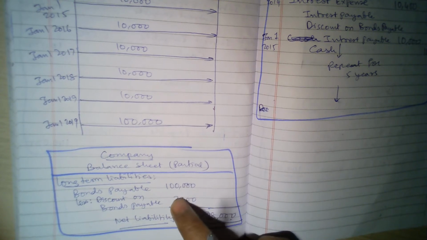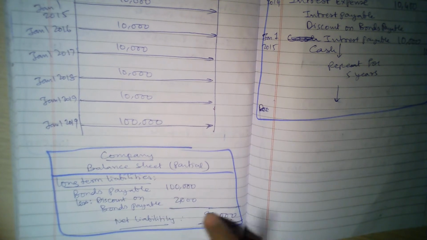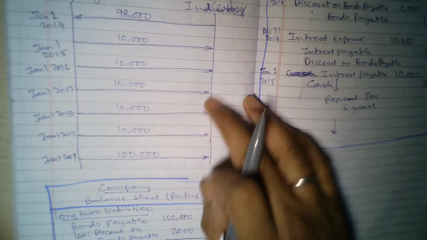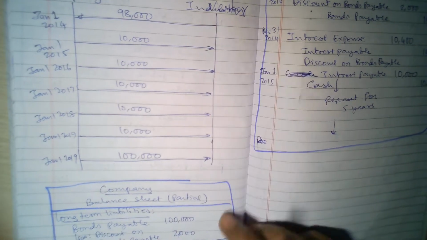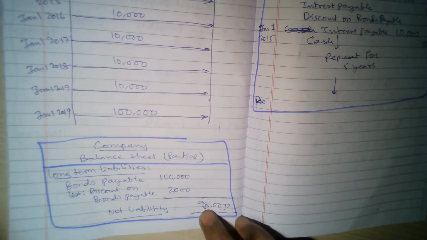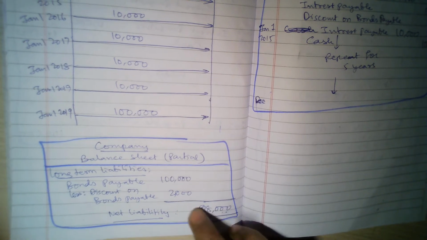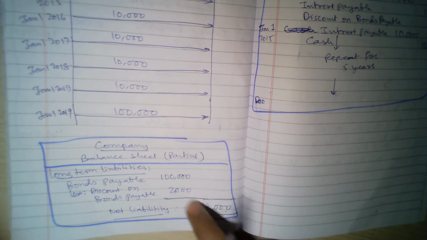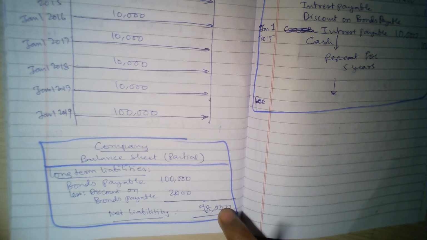So when this amount keeps on deducting, then this amount automatically keeps on increasing. At the beginning it is 98,000. After 1 year, this will become 1,600, and this will become 98,400, and this will become 1,200, and this will become 98,800. Like that, gradually this liability will keep on increasing.